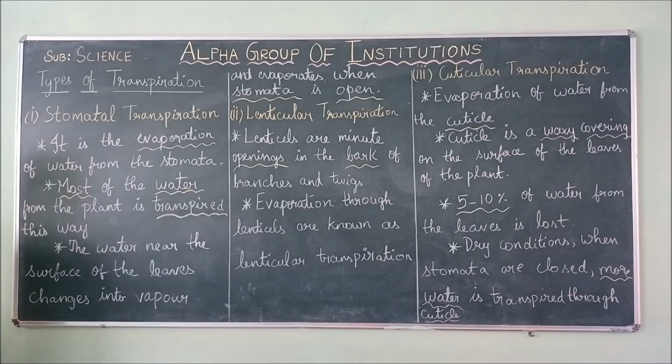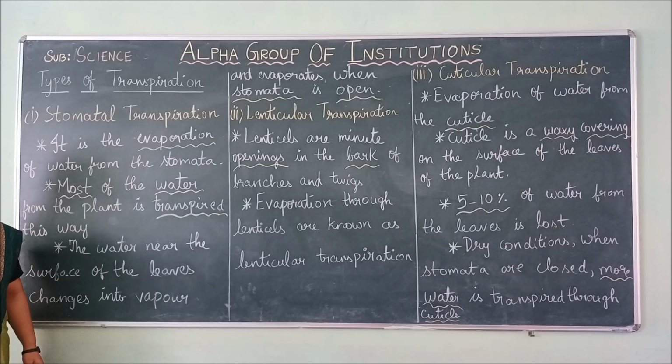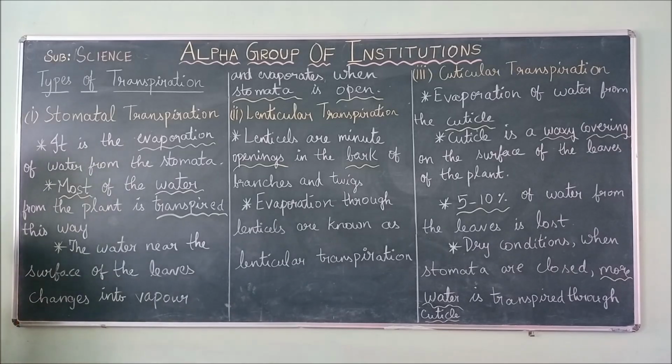We saw about transpiration. So what is transpiration? Evaporating of the excess water. It is like an excretory system, an excretory process, where all the waste products are removed. In transpiration, there are different types. About that only we are going to see now. Today we are going to see the types of transpiration.